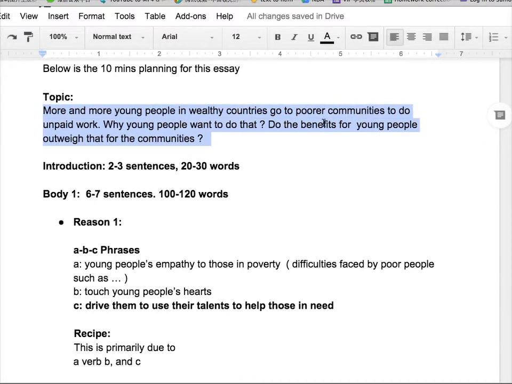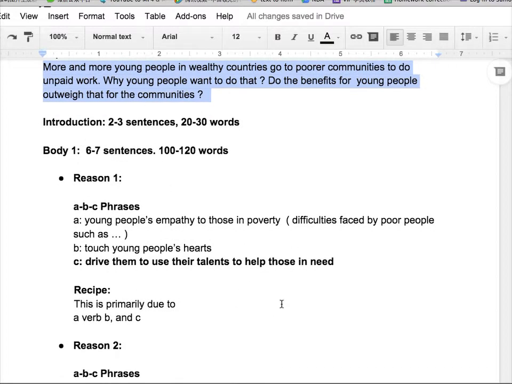When you see a topic, most students will say, well, what should I do first? Do not start to write. Start to think about the structure. So the first step is to think about the keywords first. And then you think about how many paragraphs you write, and how many sentences in each paragraph. And after that, you need to write something like this.